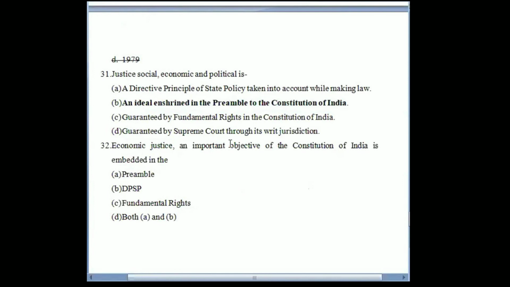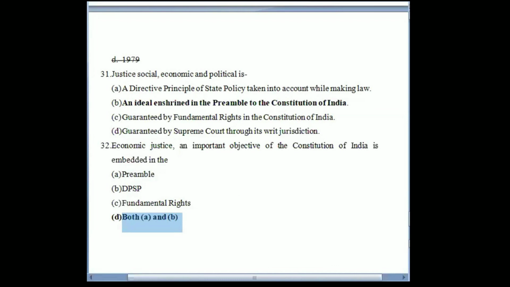Economic justice. An important objective of the Constitution is embedded in where? It is mentioned both in the preamble as well as in the DPSP, right? So in both of these, this particular thing is embedded. Even the preamble talks about economic justice, and in the DPSP we have various articles talking about economic justice. So we will select both A and B. It is not fundamental rights. Fundamental rights do not talk about economic justice. So this is the answer for question number 32.